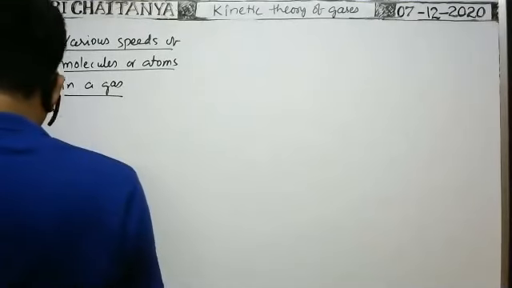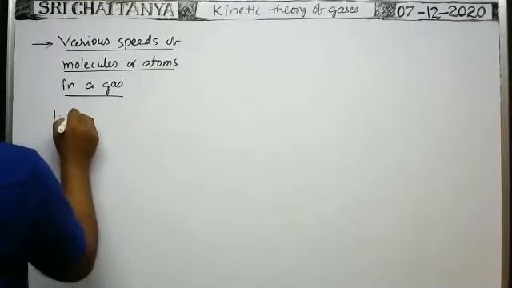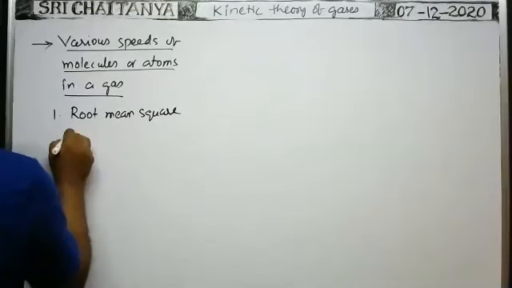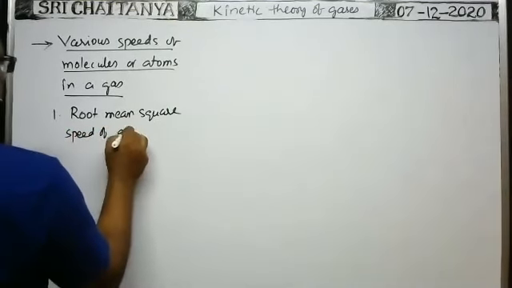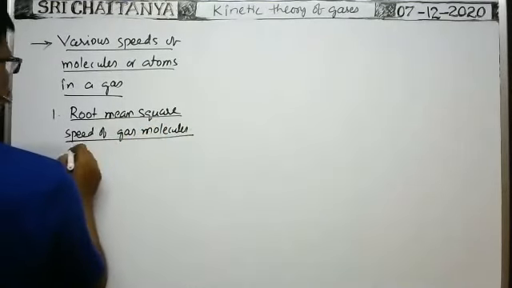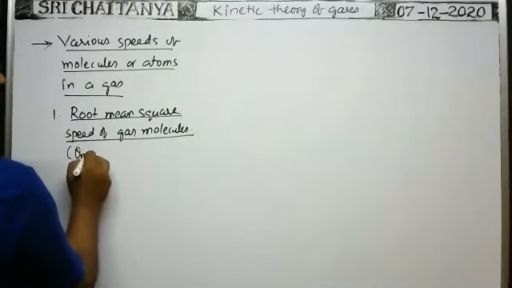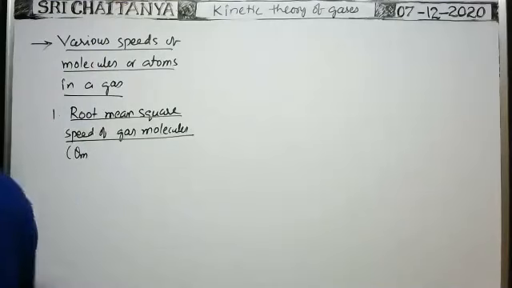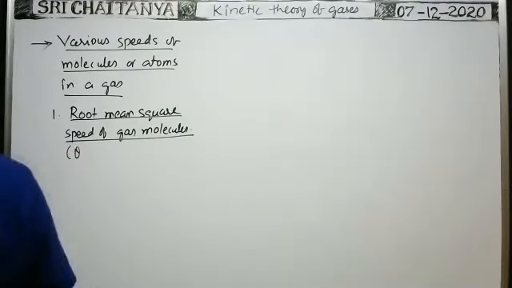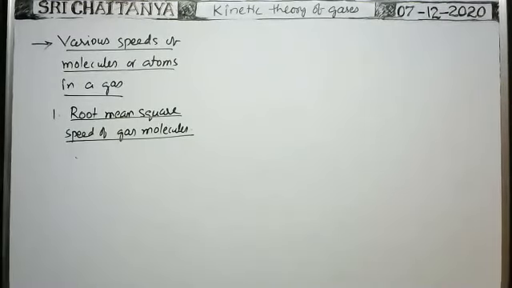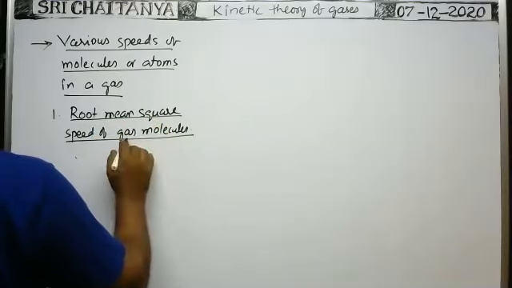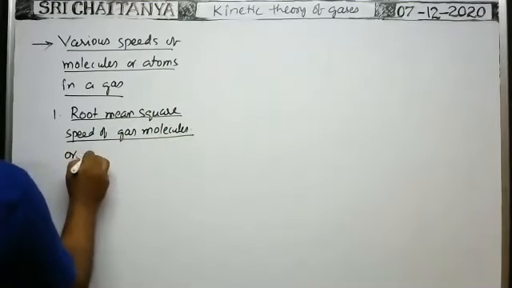So here, the first one is the RMS speed of the gas molecule, the root mean square speed of gas molecules or atoms. It is represented with V_RMS.